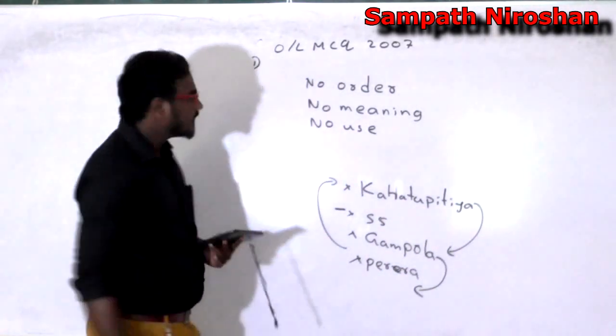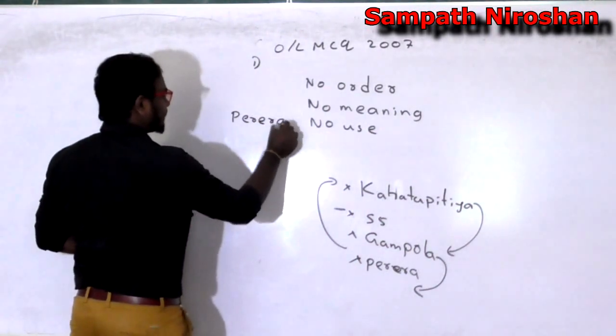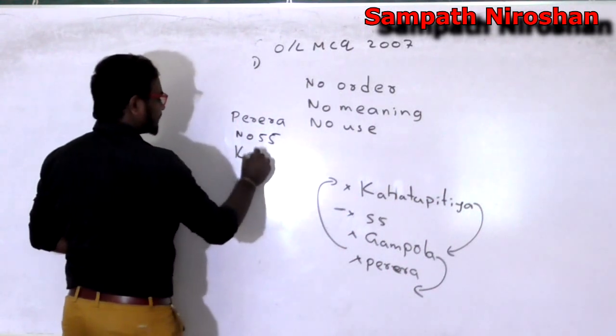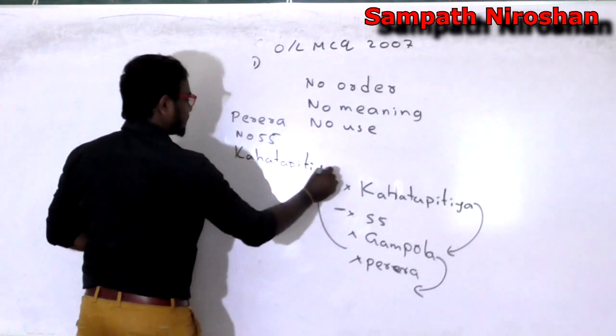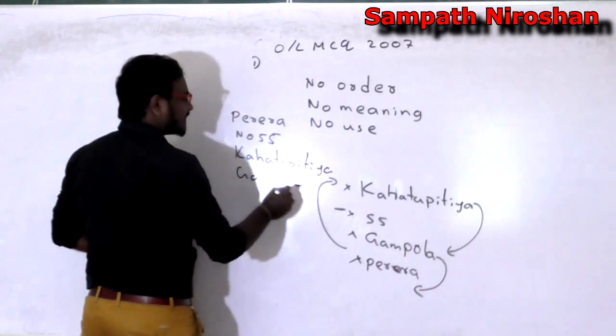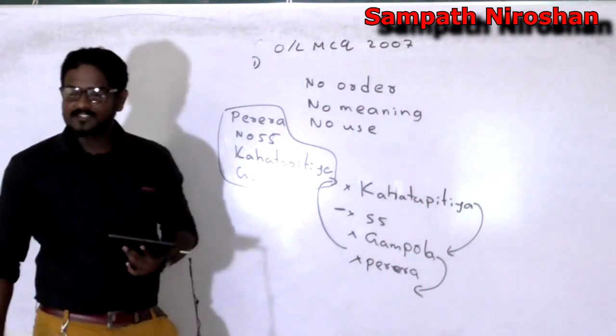So what do I get? I get Pereira, number 55, Kahatapitiya, Gampola. So what is the look of this thing? That's an address.